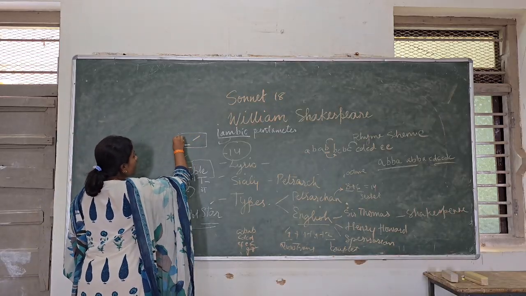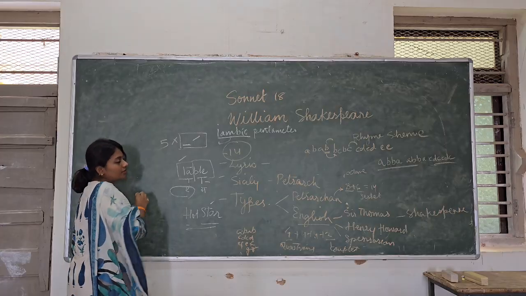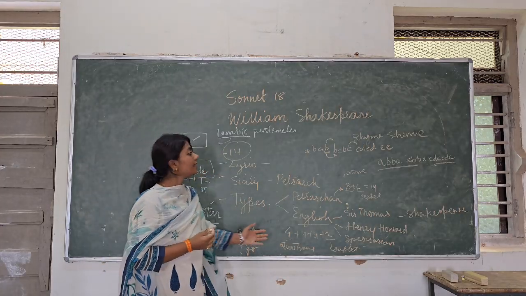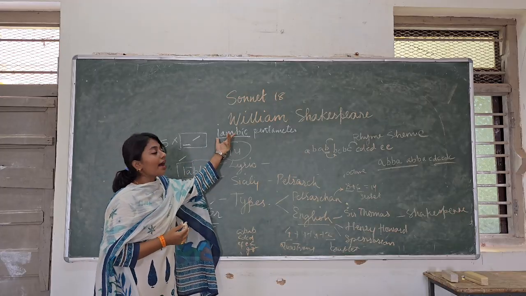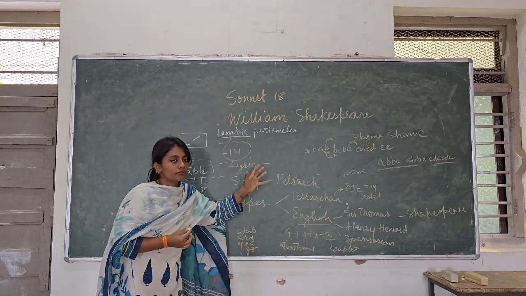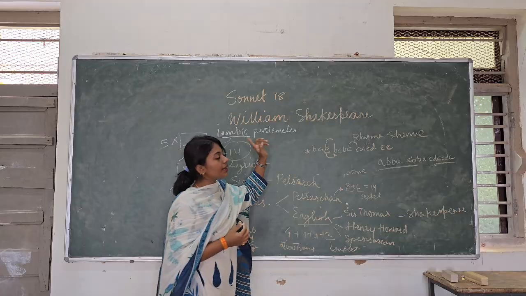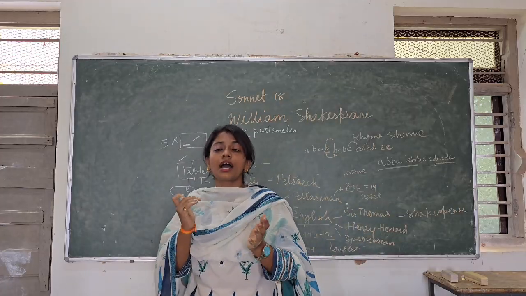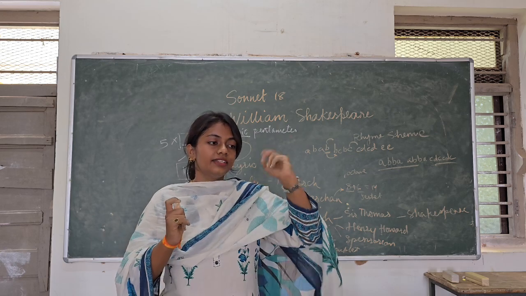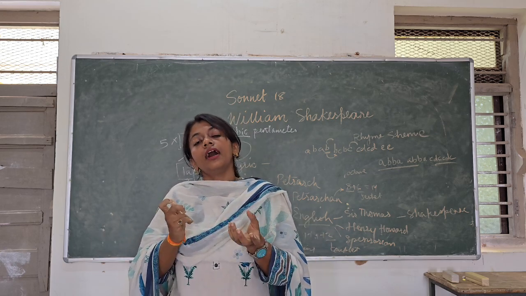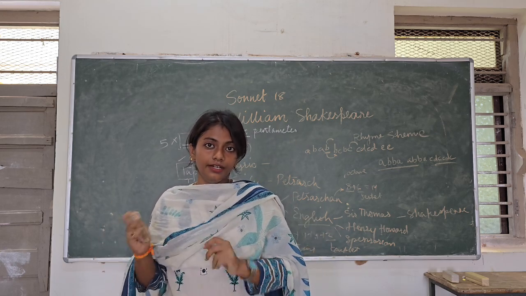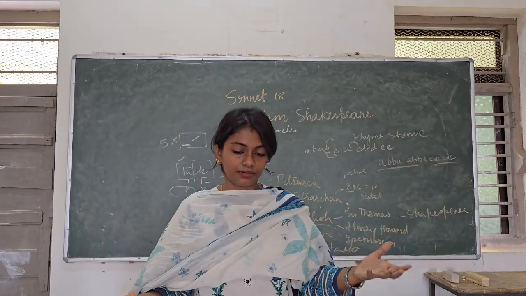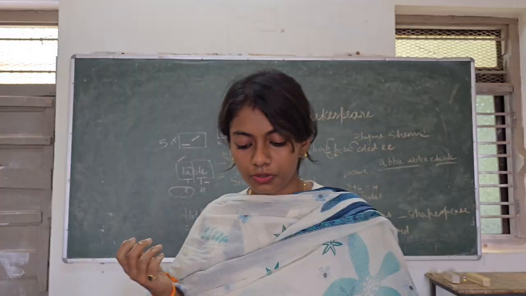So if you multiply this 5 times in a line, you will get what? A set of iambs. 5 sets of iambs make up iambic pentameter. 4 sets of iambs make up iambic tetrameter. 3 sets of iambs would make iambic trimeter, right? 6 sets will make iambic hexameter. So the pattern goes on.